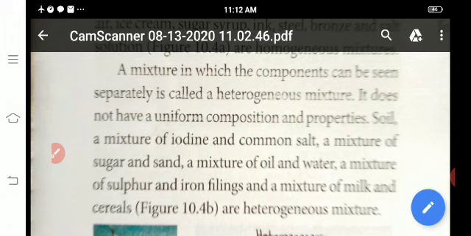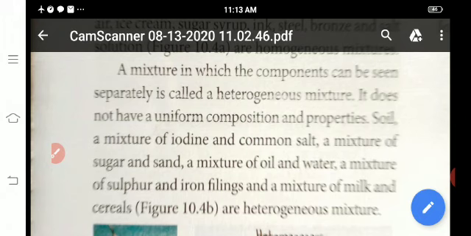These are heterogeneous mixtures. For example, in a mixture of oil and water, you see the oil in the mixture with your naked eye. So these mixtures are called heterogeneous mixtures.